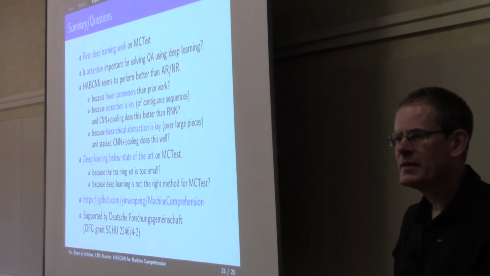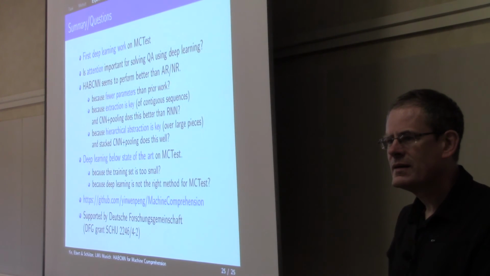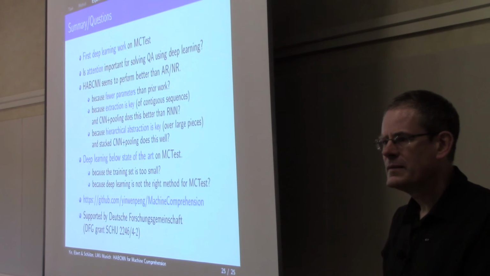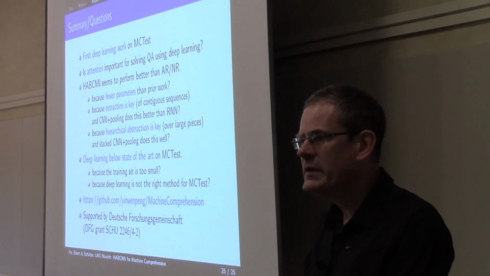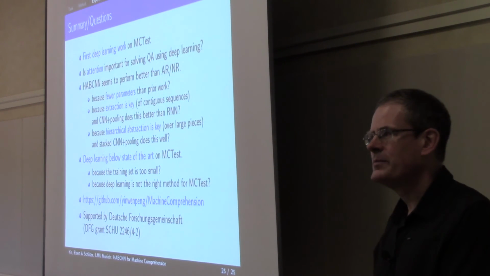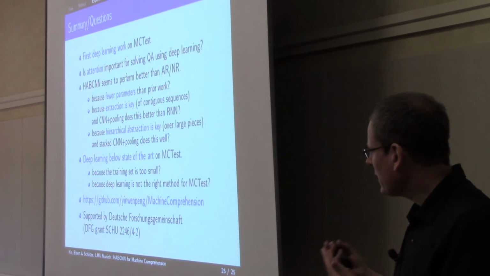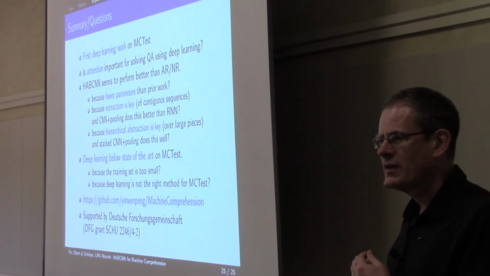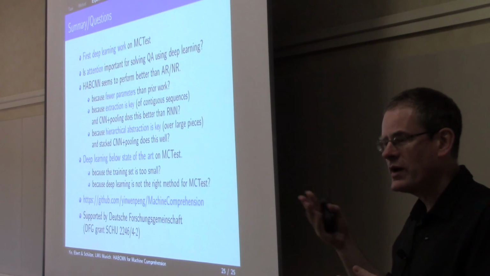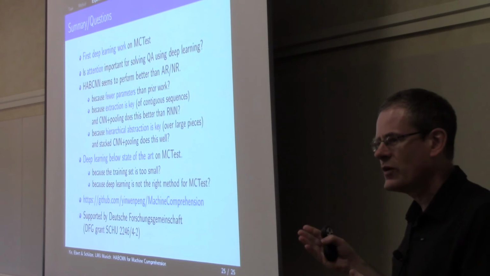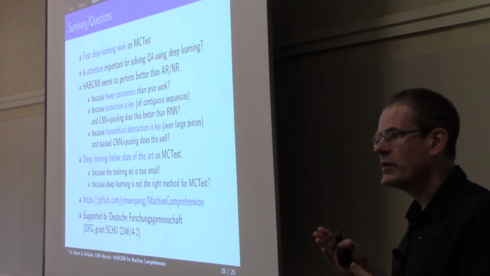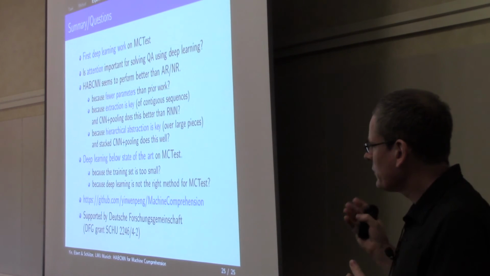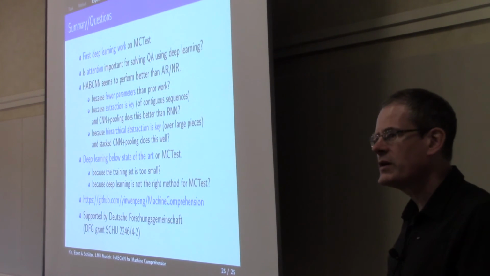Actually, I have two questions. The first one is because neural reasoning is all about the reasoning, right? How did you try it on the bAbI data set, using your model? The bAbI data set? Yeah. I guess I personally have some of the concerns that were voiced this morning about this data set. Although I was very happy to see that now it's being extended to real movie data. So that's why we haven't focused on it that much. But that would be a very interesting experiment to see.